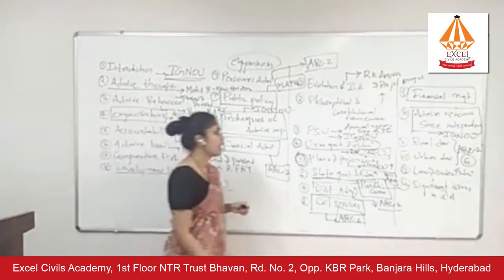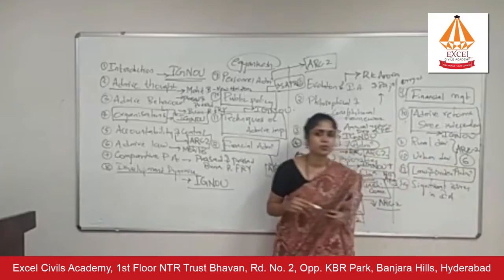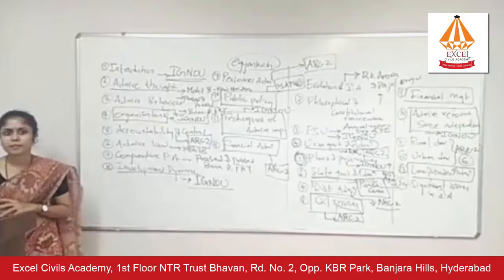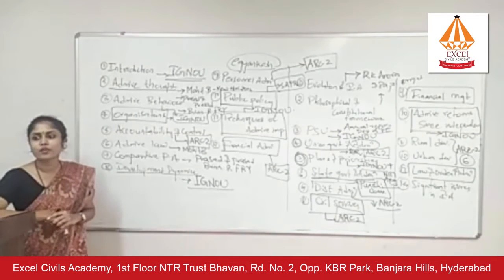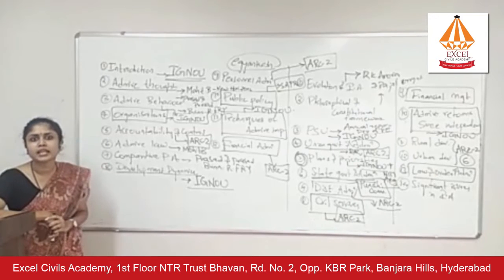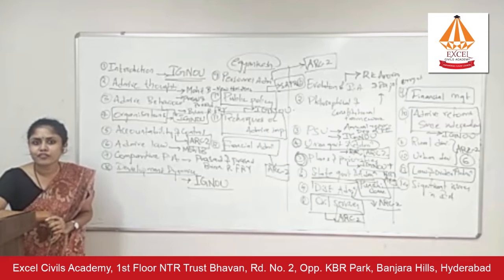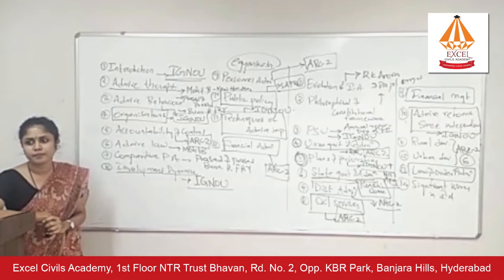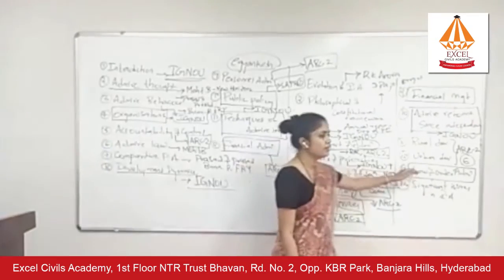All right. Then you have law and order administration. Again, this is a chapter which most students tend to ignore. What is the role of central paramilitary forces? What is the role of state forces in maintaining internal security? And what are the reforms that we can introduce to improve our police force? Police reforms, public police relations. All of this you will find in chapter number 13.